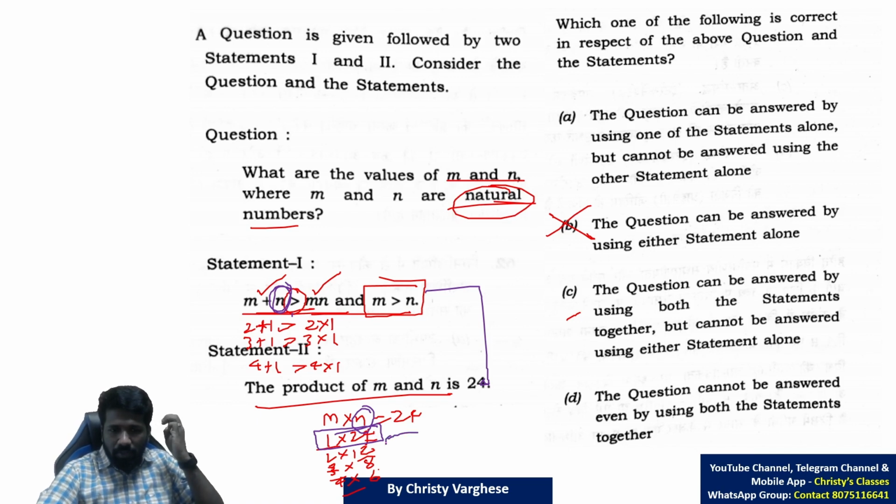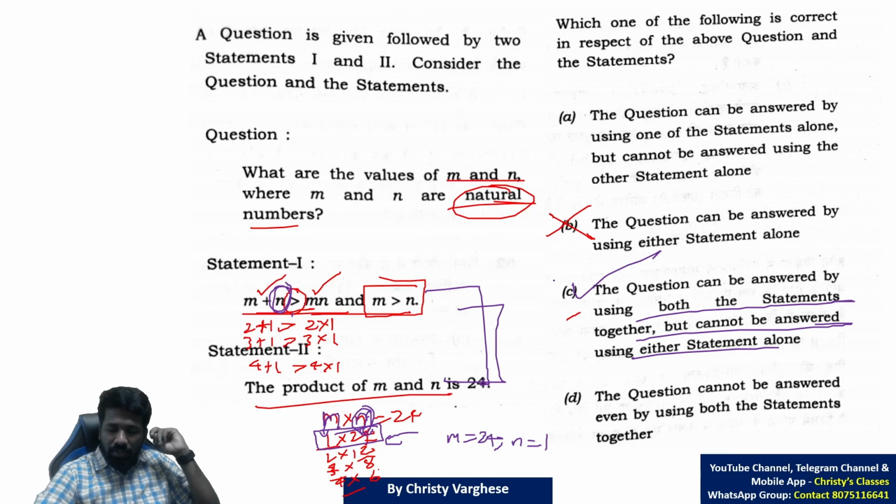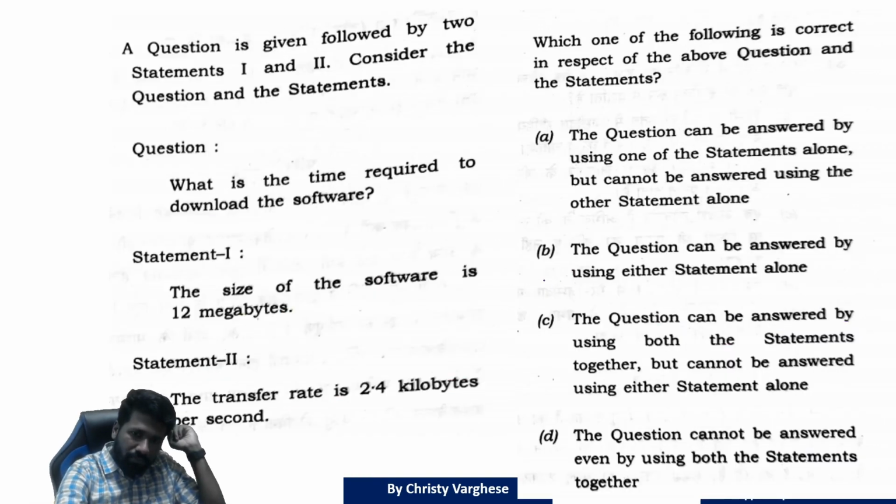That means the only possibility for m and n is n being 1 and m being 24. So finding values of m and n is totally possible if both the statements together are used. Option C: can be answered by using both the statements together but cannot be answered using either statement alone. Option C is the answer.